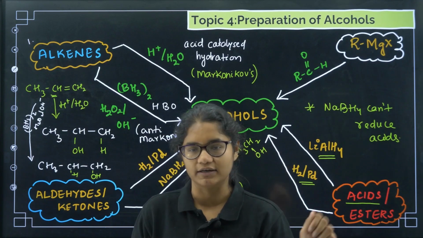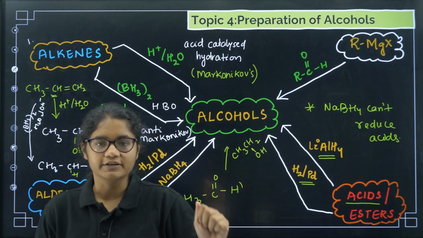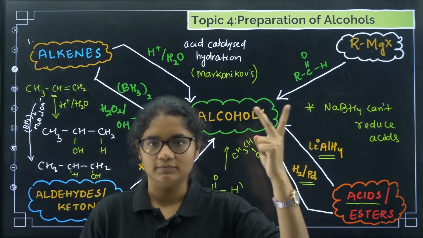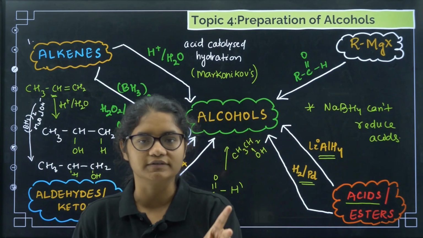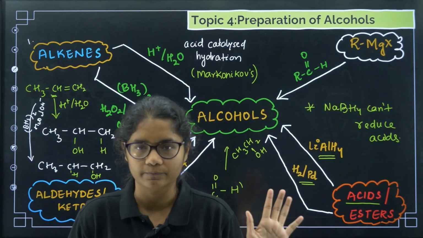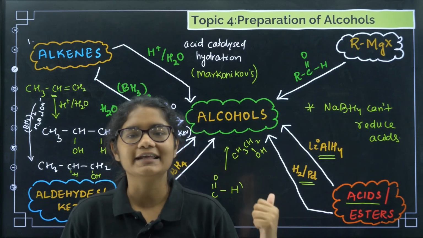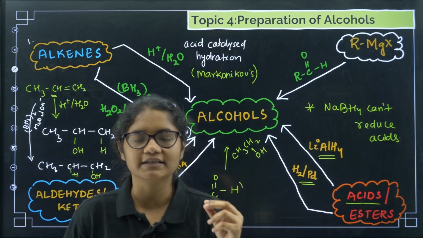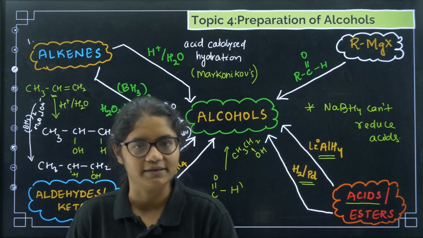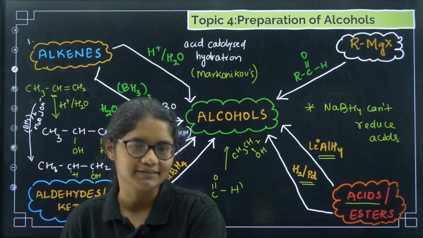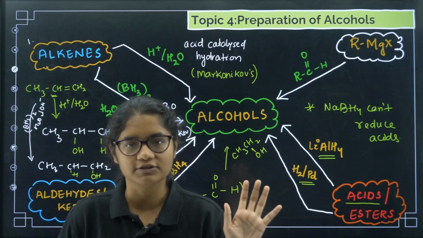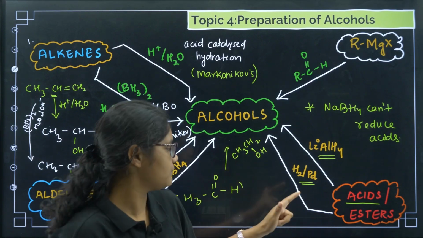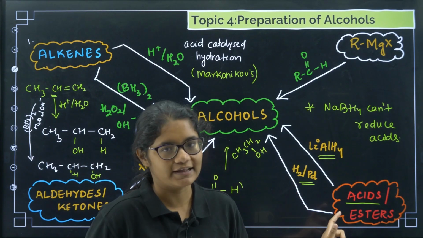So now I will revise once again. I want everyone to listen to me, the revision. First, alkenes, two methods. Acid catalyzed hydration follows Markovnikov's rule. Hydroboration oxidation follows anti-Markovnikov's rule. Clear? Next, aldehydes and ketones. You can reduce them with hydrogen palladium or NaBH4. Next, coming to acids and esters. For acids and esters, you can use LiAlH4 or hydrogen palladium, but remember, hydrogen palladium is only for esters.